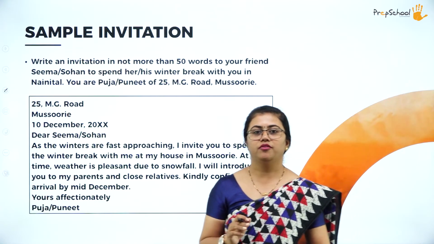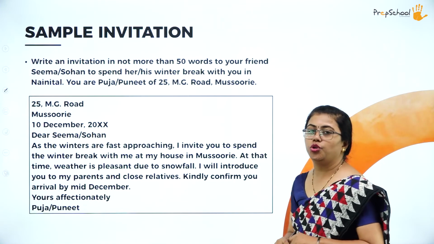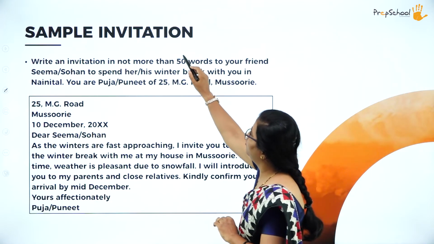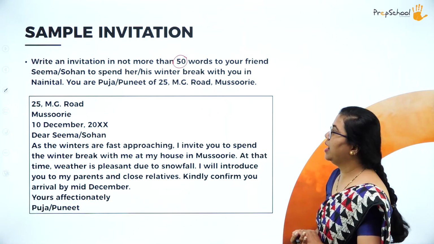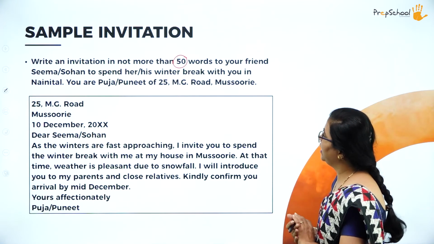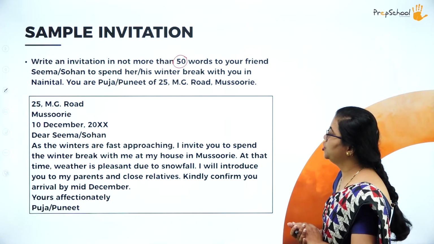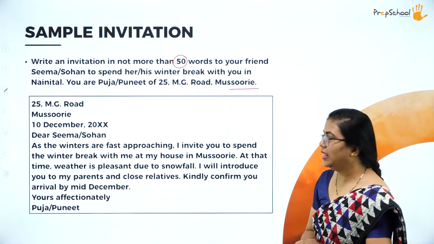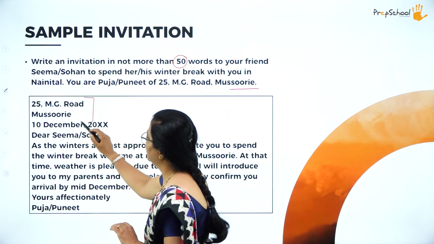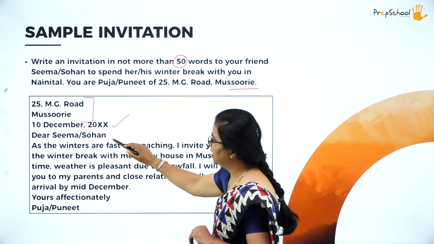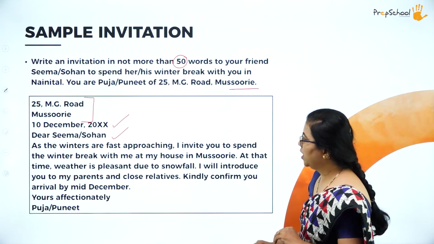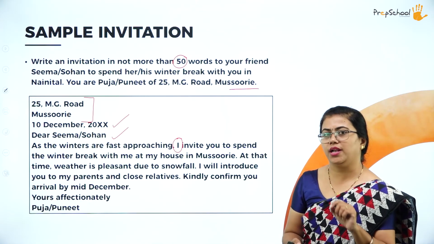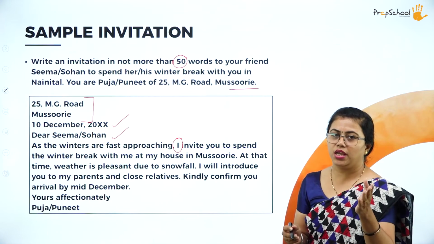So this was what we understood. Now I'll show you a sample invitation. You are supposed to write an invitation in not more than 50 words to your friend Seema or Sohan to spend his or her winter break with you in Nainital. You are Pooja or Puneet of 25 MG Road, Mussoorie. This way you need to write an invitation. The sender's address is here, date is here, then the salutation. Here, as the winters are fast approaching, I invite you. I shows that it is an informal invitation. You're writing it to your friend, so it has to be an informal invitation.